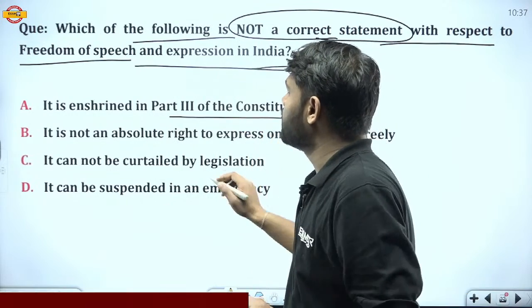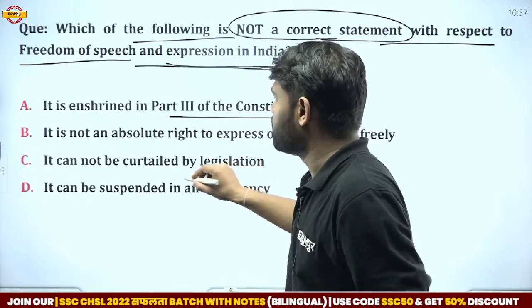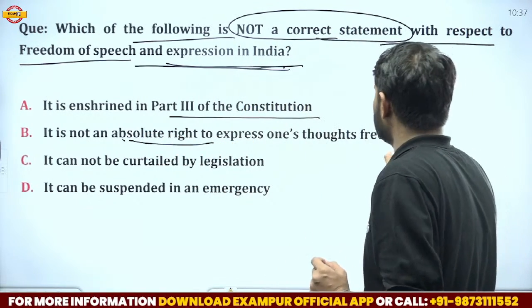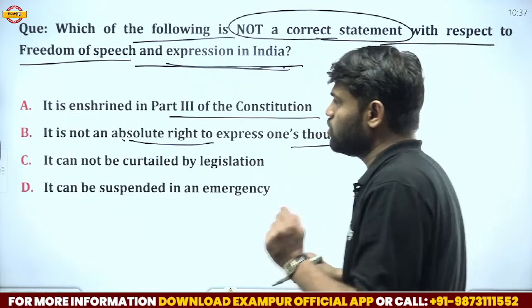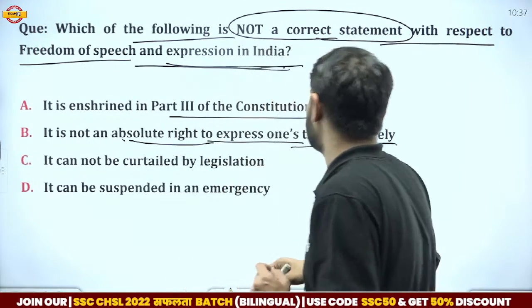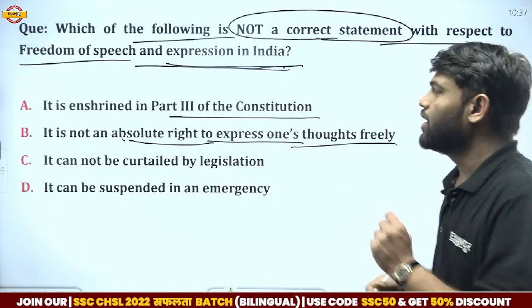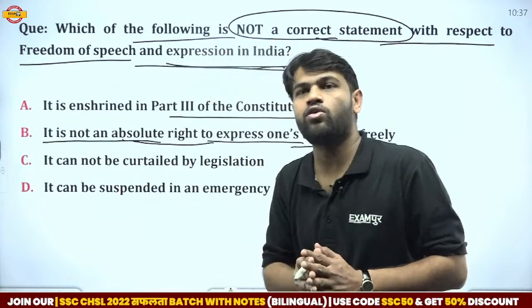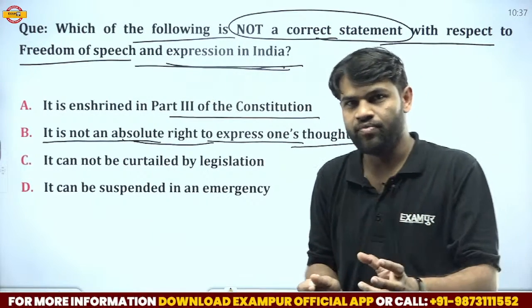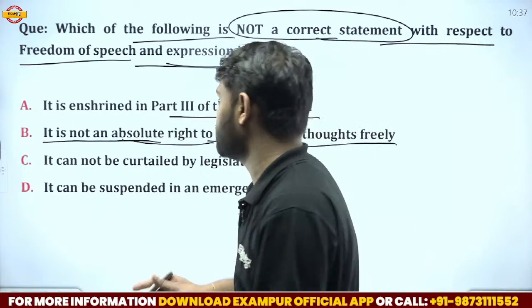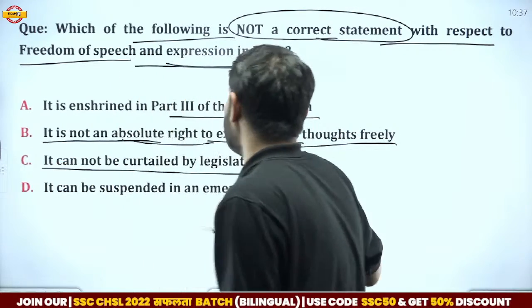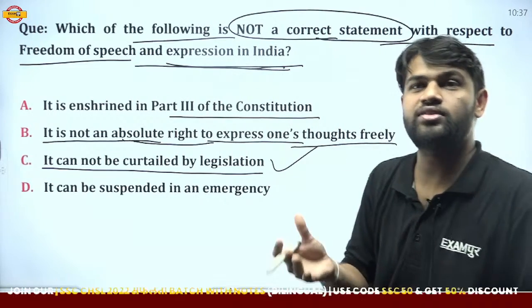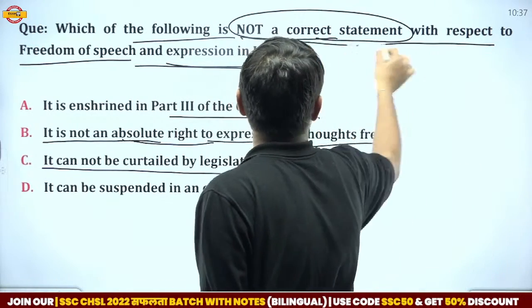Because this right is in Article 19, it is not an absolute right to express one's thoughts freely. So this is also a correct statement. These rights are not absolute, they can be restricted. And the third one, it cannot be curtailed by legislation. That is the wrong statement, and that is the answer, because they ask for the statement that is not correct.